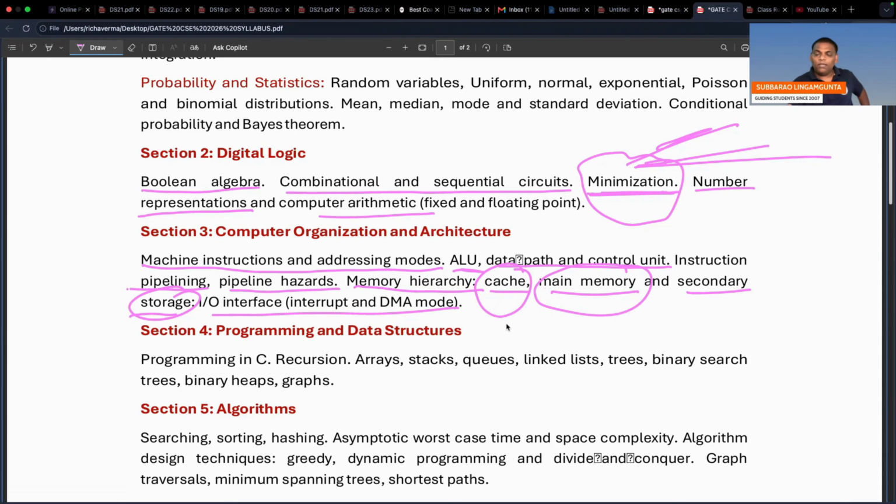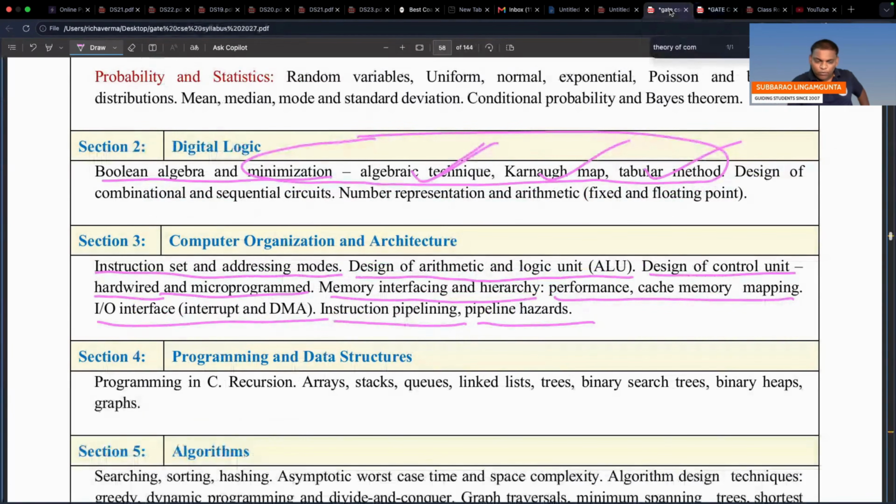But if you observe clearly in the 2027 paper, see this one, cache memory mapping, specifically mentioned a little bit. Memory interfacing and hierarchy, performance, cache, cache memory mapping, means cache mapping techniques. But if you observe clearly, there is no main memory here. There is no secondary storage here. Cache mapping techniques only he mentioned.